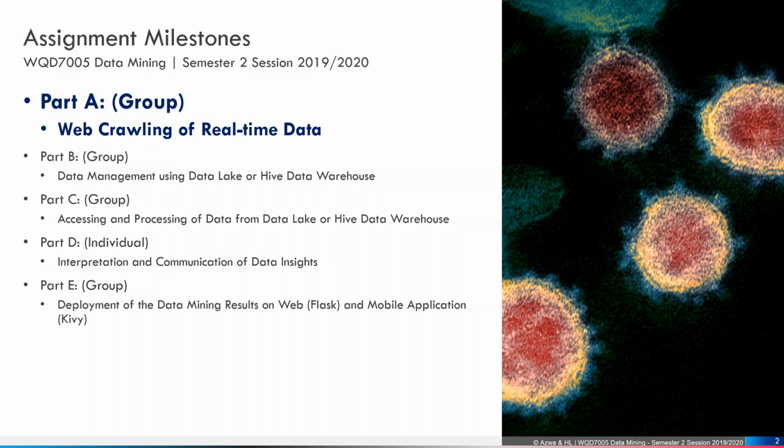In this assignment itself, we have a couple of milestones. For this particular video, we will focus on part A, which is web crawling of real-time data. Subsequently, there will be multiple other phases that will touch on data management using data lake or Hive data warehouse, assessing and processing of data from data lake or Hive data warehouses, interpretation and communications of data insights, which will be an individual work. And lastly, we will deploy the results of our data mining using Flask for web and Kiwi for mobile application.